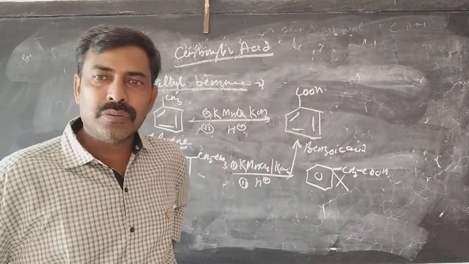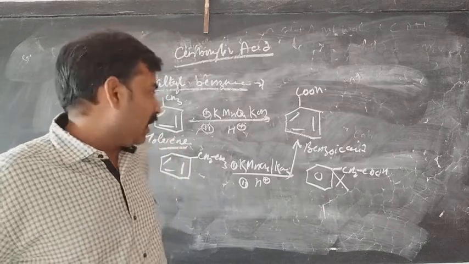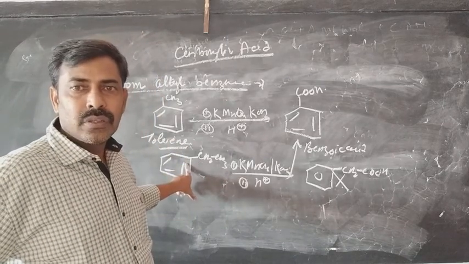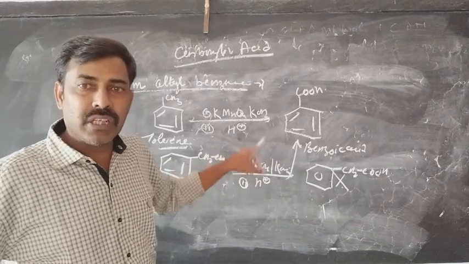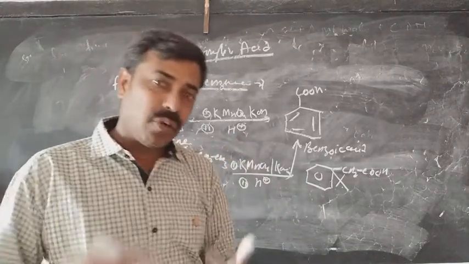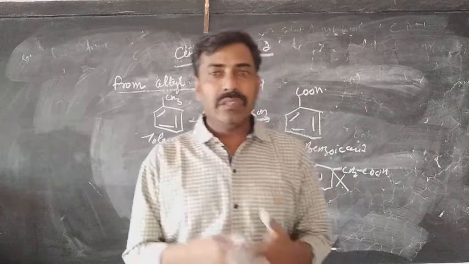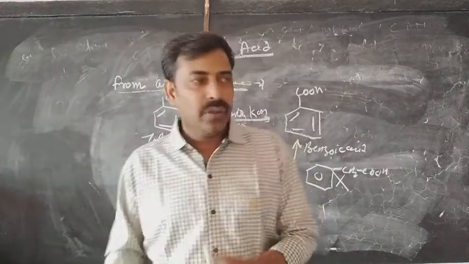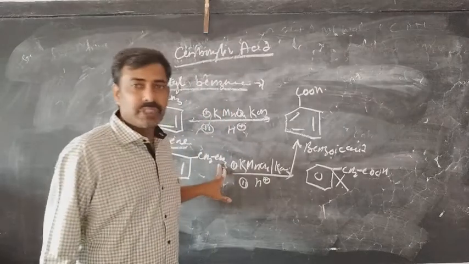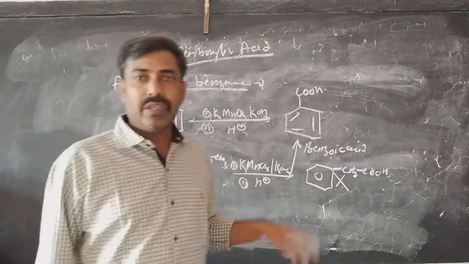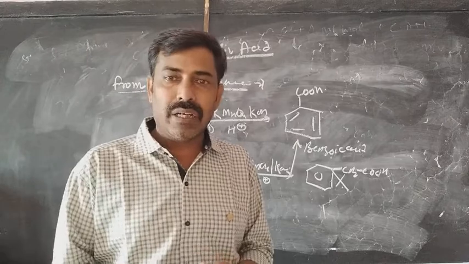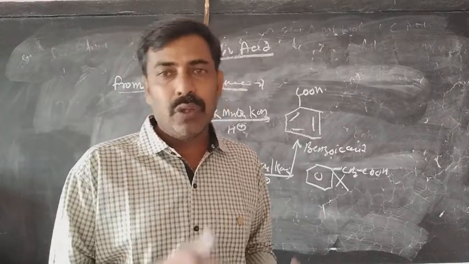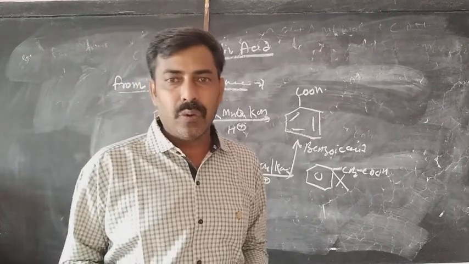Why is it so? It is so because the carbon which is directly attached to the benzene has a partial positive charge because of the electron withdrawing nature of the benzene, and this is the reason why the oxygen does not approach the carbon which is not directly attached to the benzene. It approaches the carbon which is directly attached to the benzene ring, and this is the reason it forms benzoic acid, not 2-phenylethanoic acid.